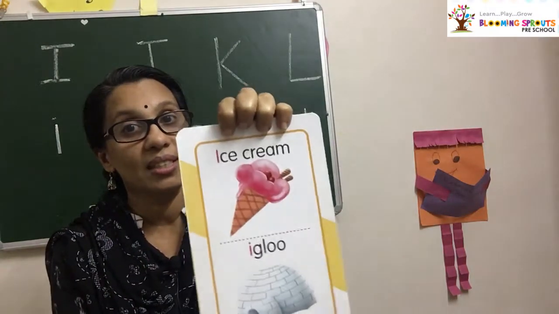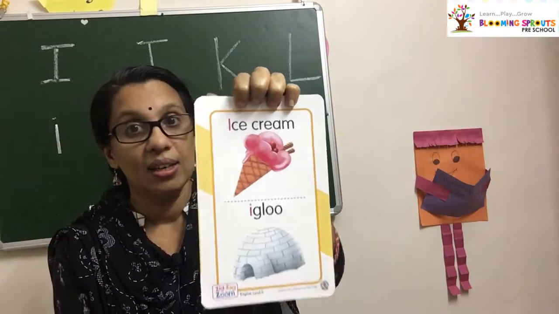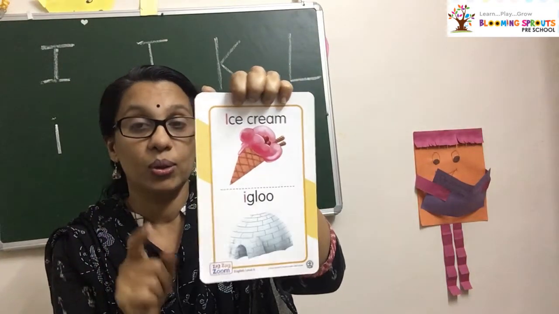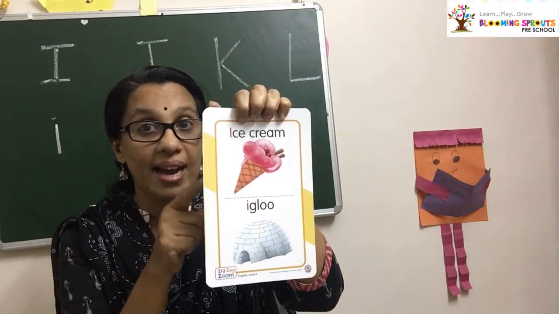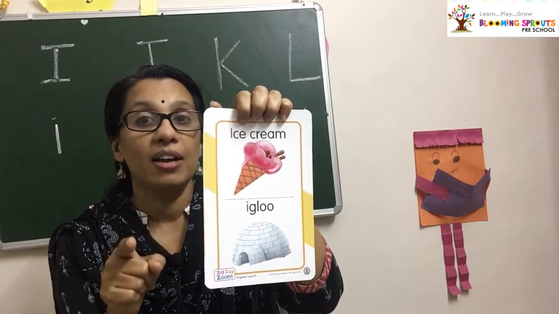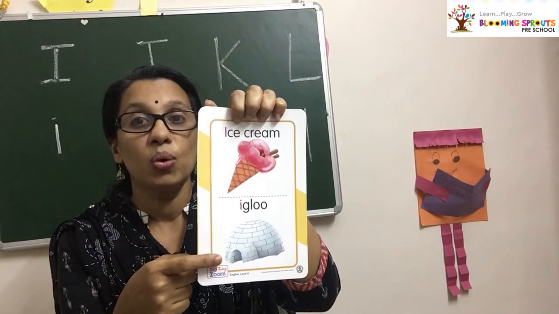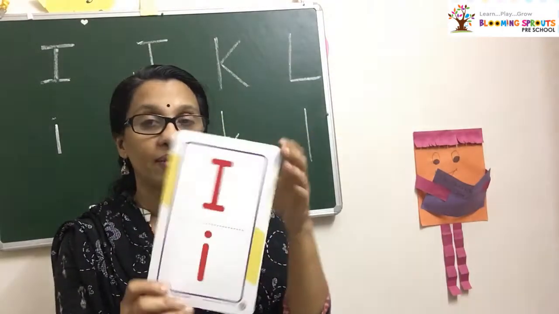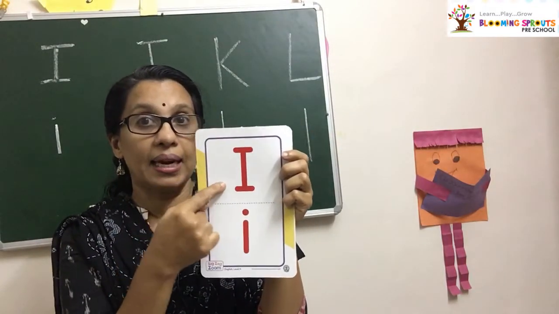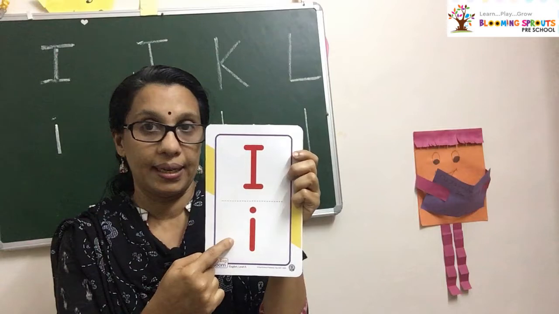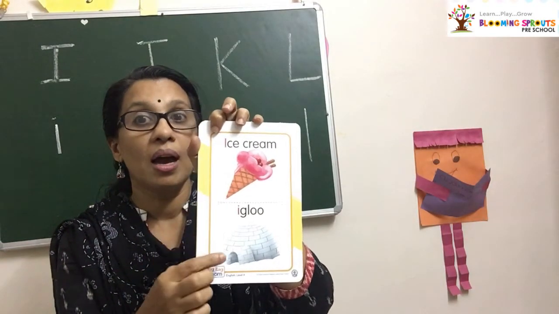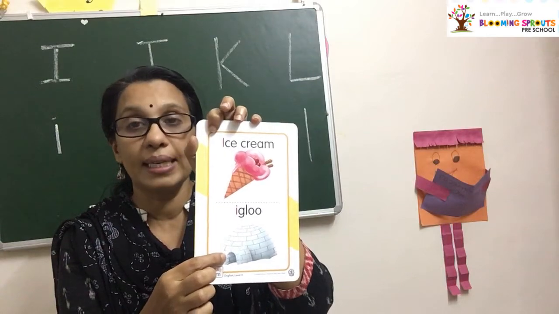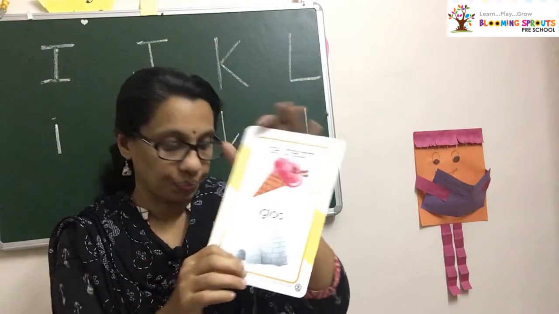For ice cream, what is the sound? I. I for igloo also. Then what is the sound? E. Igloo. I for ice cream, I. I for igloo, E. Okay, what is this one? Capital I and small I. What is the sound? I for ice cream. I for igloo, E.